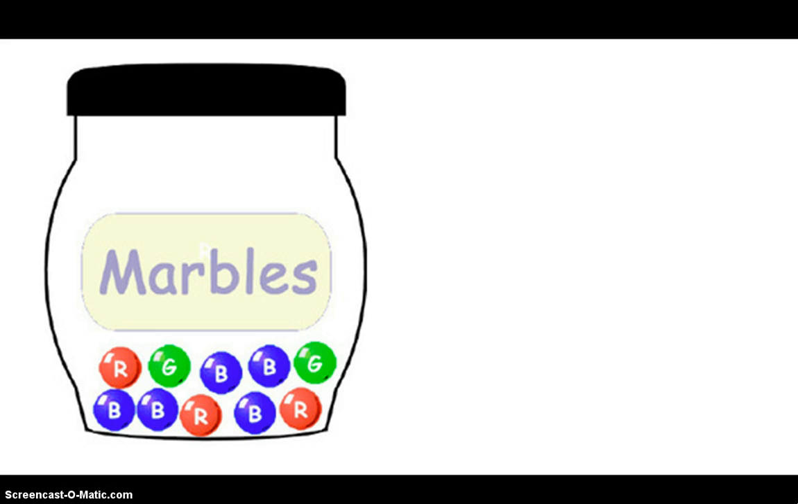So let's take a look and see how that works out. So here's a jar of marbles. And in this jar, if we blocked it out and I said, I want you to reach in and tell me what are the odds that you're going to pick a red marble. So the red marble, there are 3 of them out of a total of 10. So that would be a 30% chance of choosing a red marble.